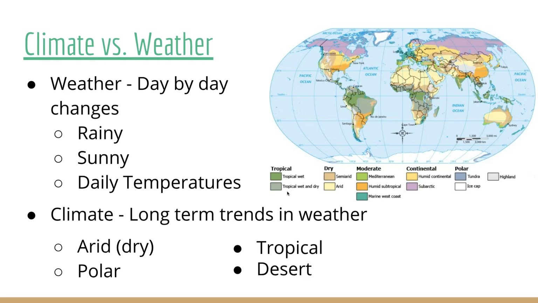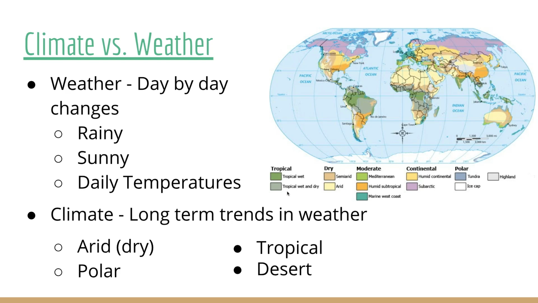Like you learned in the video, weather is kind of a day-by-day change. So today it is a snowy day or it's a sunny day. Today it's really, really cold, but yesterday it was 30 degrees Fahrenheit. So these are going to be day by day. It changes often. Some days we have really nice weather and some days we have really poor weather.